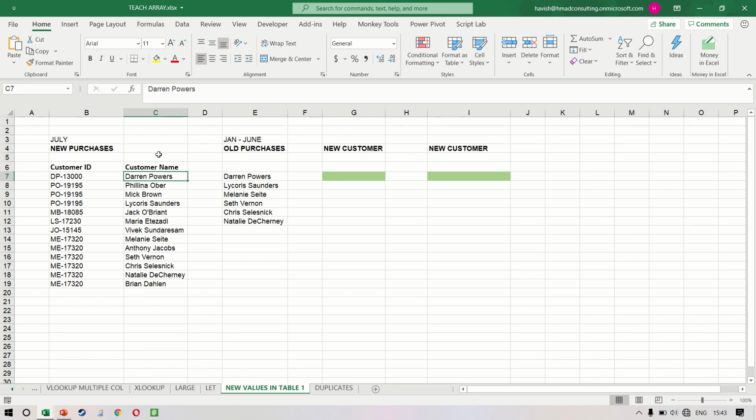In this problem, we have two data sets. We have a list of new purchases. So there are 13 customers who have purchased from us in the month of July. And we have 6 customers who have already purchased from us in the month of Jan to June. So if I go through these customers one by one, I want to validate whether they have already purchased from us in the past, which means that they're not a new customer.